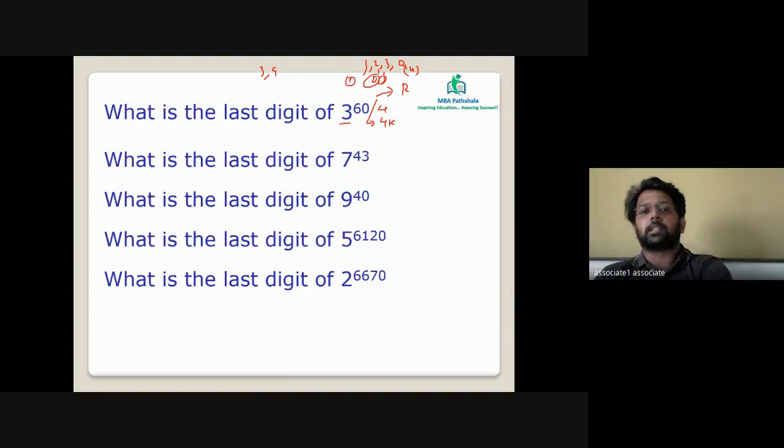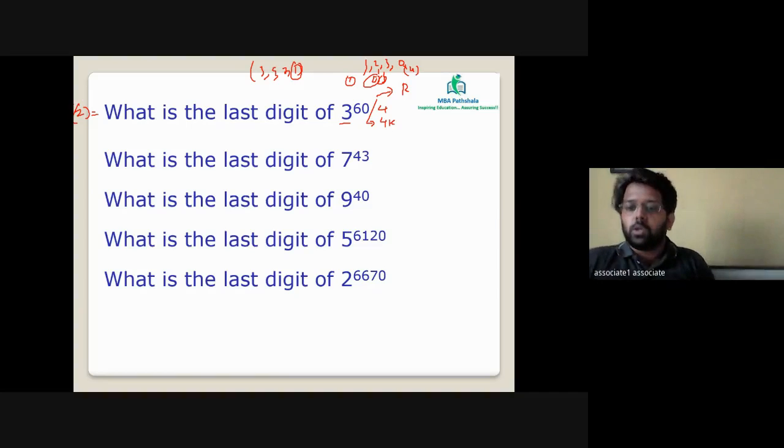3 का cyclicity is 3, 9, 7, 1. We got the remainder 0, so you check the last value, and the last value is 1. Hence the answer for the given question is 1. Is this clear to all of you? All of you got this answer?